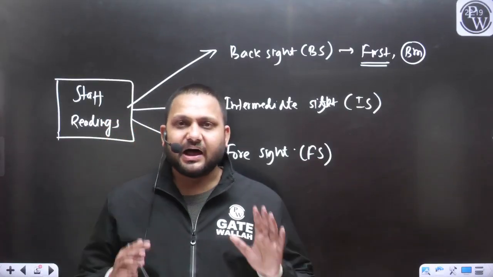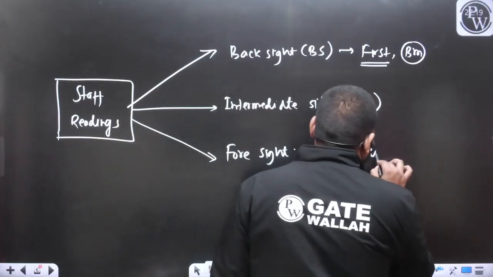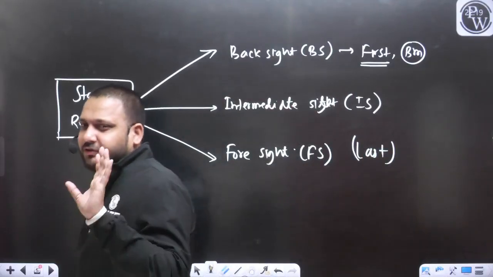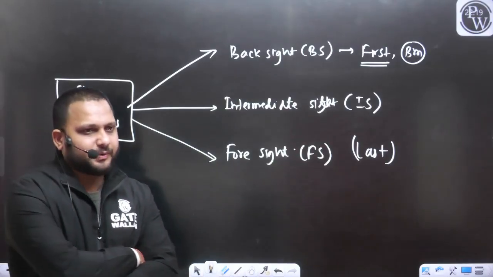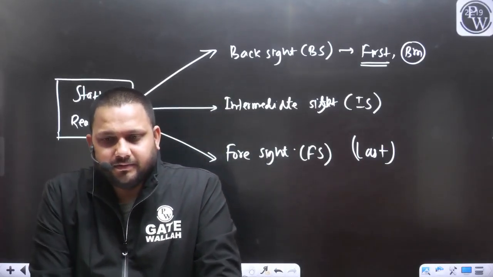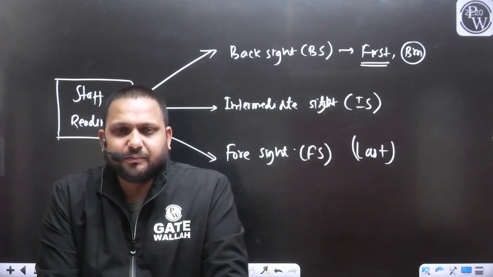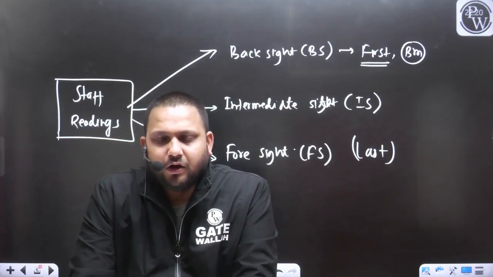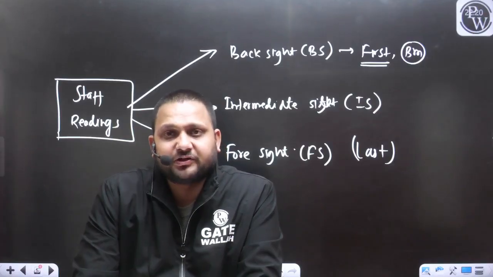Similarly, the last reading of the level work. When I am talking about the first and last, I am talking about a particular position of the instrument. In survey work, it may be possible that you are shifting your instrument to 5 positions. You are taking the field measurements by shifting your instrument to 5 different positions. In that case, you will get 5 backside readings and also 5 foreside readings.